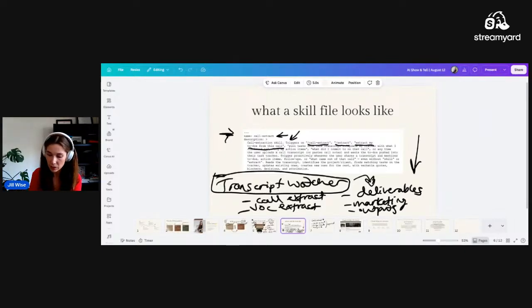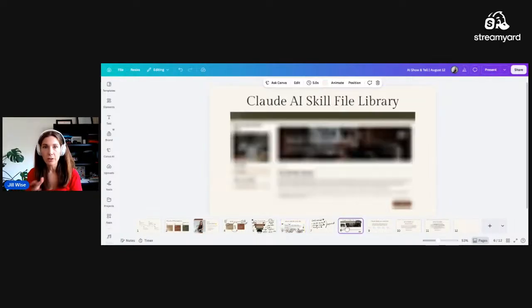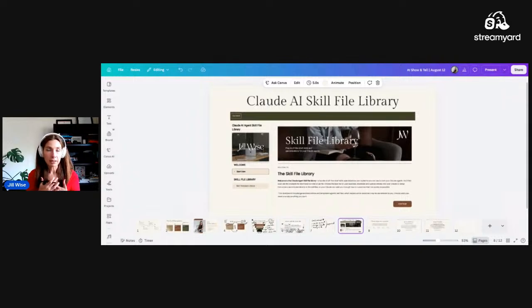So this is what a skill file looks like. It's really just a big old file with all of these instructions, and hopefully this explains how they're different than agents, because agents have access to these skills, not that they are the same. So when we look at my Claude AI skill file library, I've actually made some of my favorite, like my top 10, I'd say, skills available to anyone recently. I think I decided this last week that I was going to make them available to anyone.